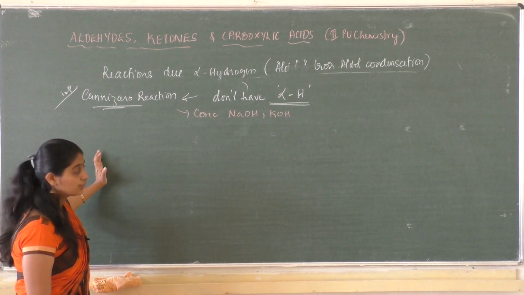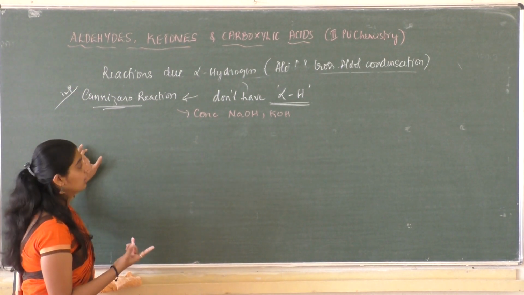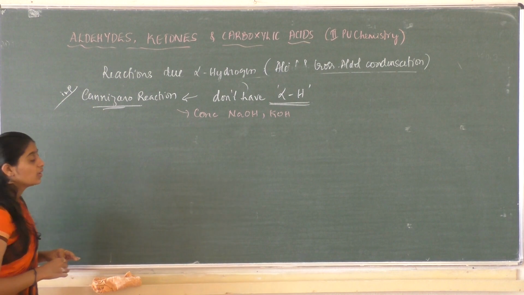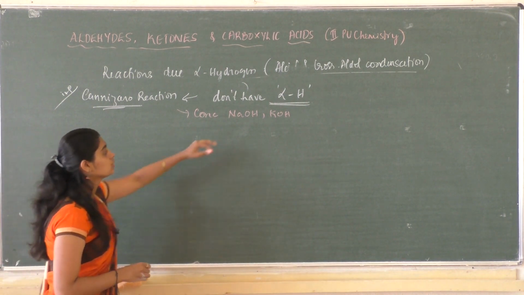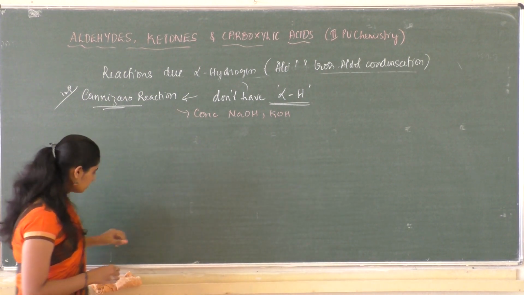One molecule of aldehyde gets reduced to form alcohol, and another molecule of aldehyde oxidizes so as to form the sodium or potassium salt of carboxylic acid. So let us write that.